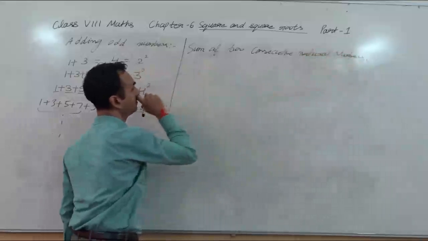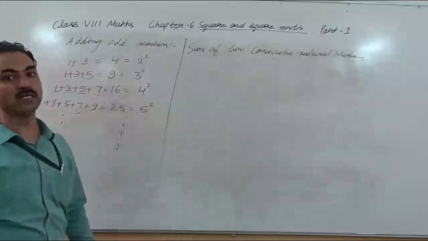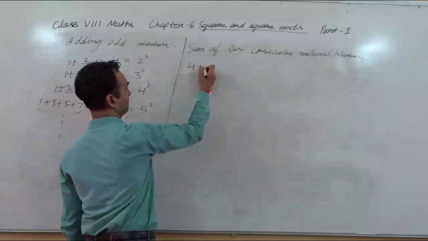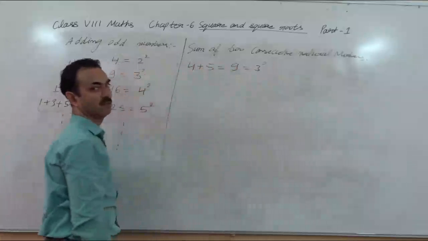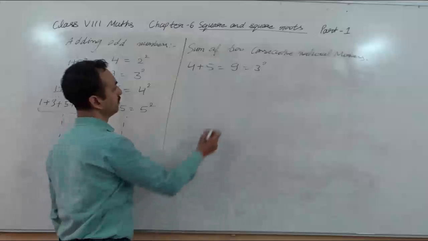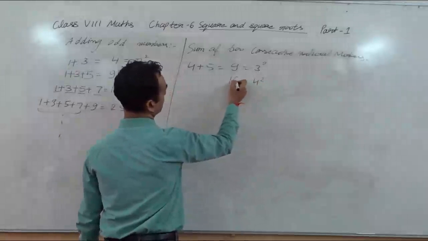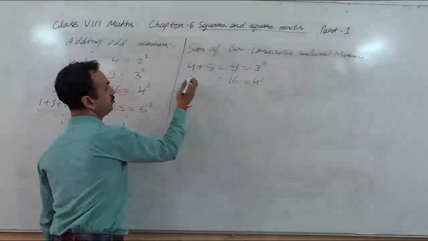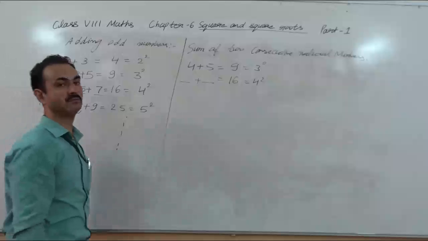Suppose you add 4 plus 5. You get 9, and 9 is a square number, right? Suppose the next square number will be 4 square, and it will be 16. So can you find two consecutive natural numbers for it? What will be this one?